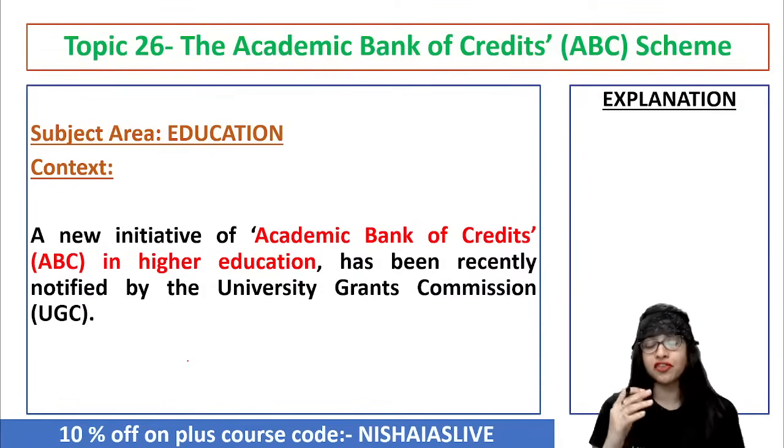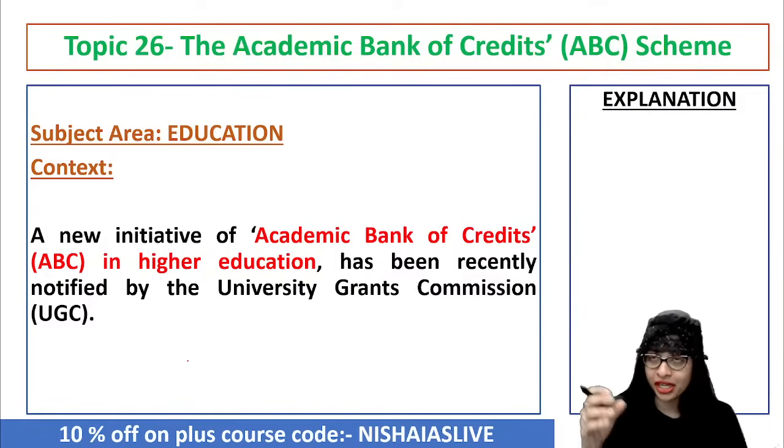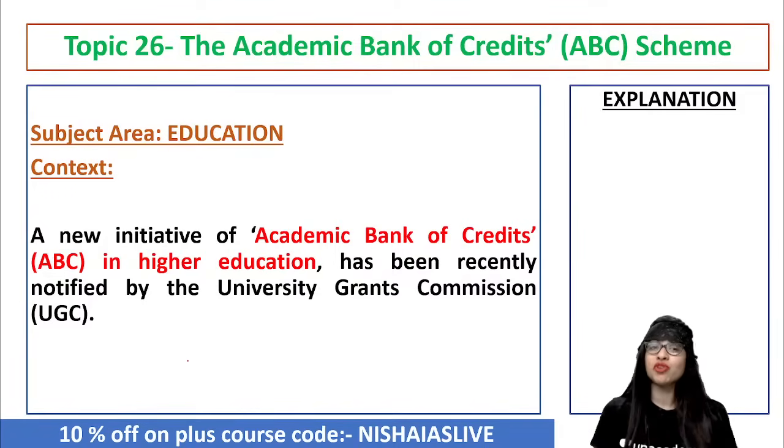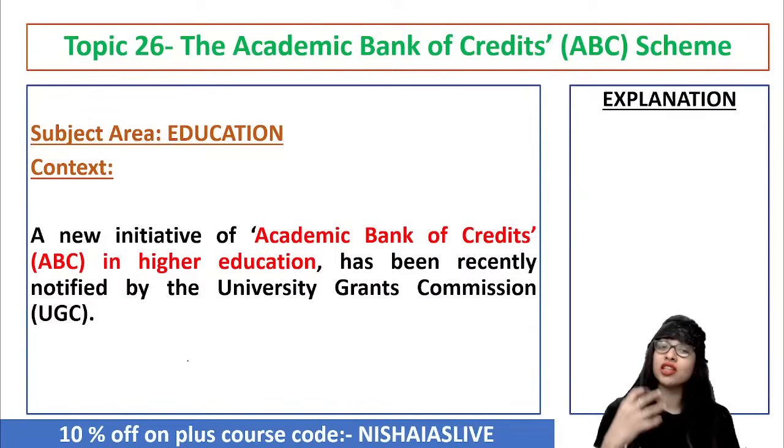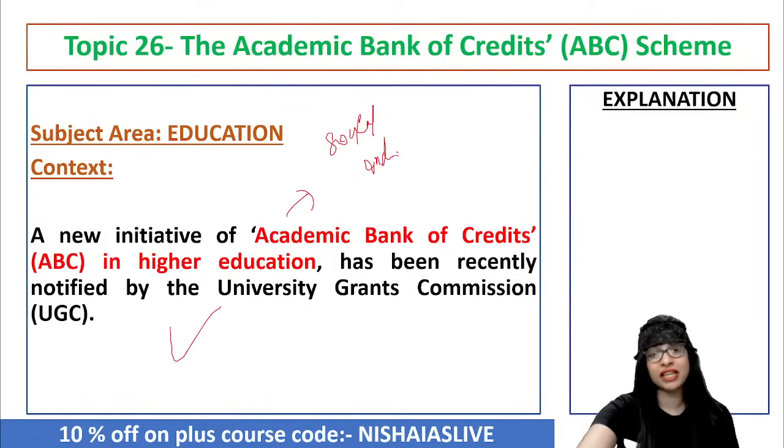Recently, a new initiative called the ABC scheme, Academic Bank of Credits in Higher Education. I repeat, in higher education. It was recently notified by whom? By the UGC, University Grants Commission. Based on this particular perspective only, this topic was brought into limelight. And this is indeed very important because it falls under the social indicator category, that is education. That is why more importance is given for this particular topic.